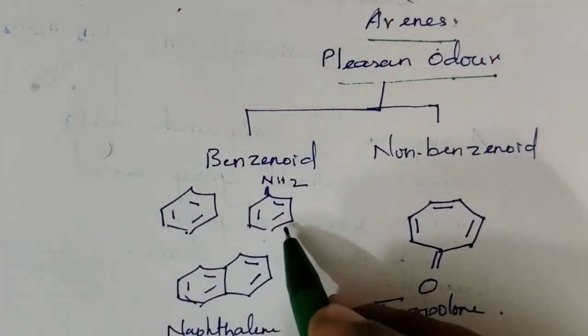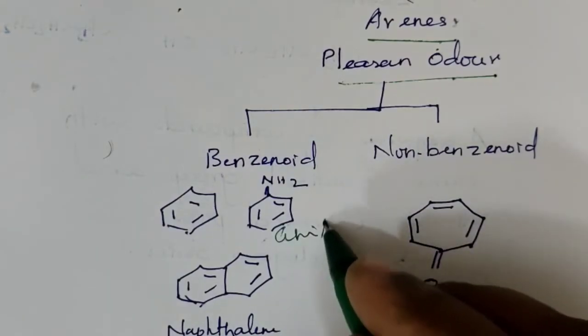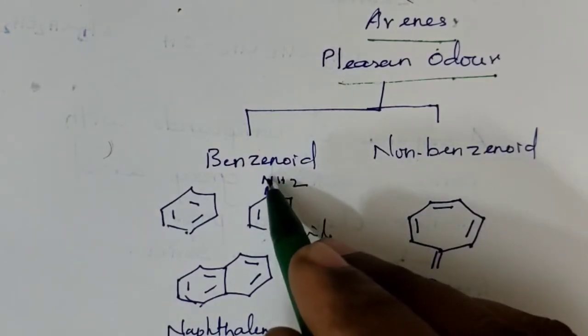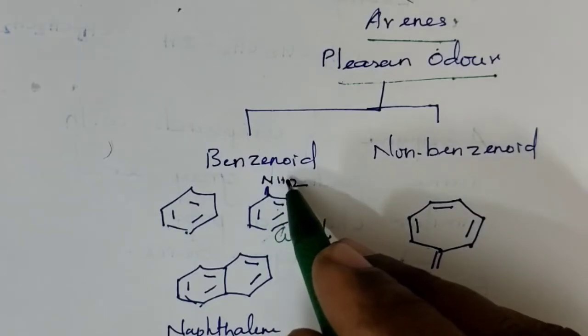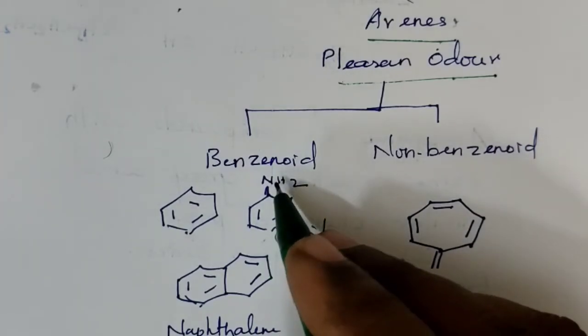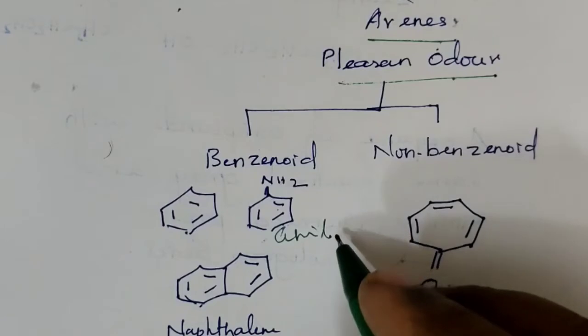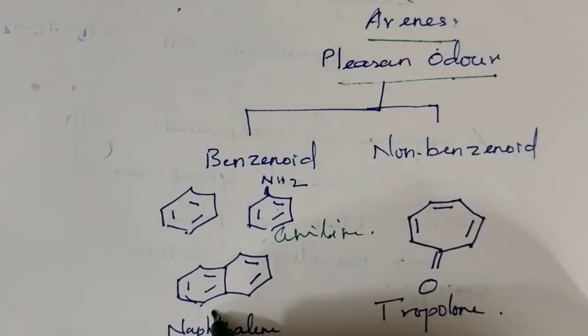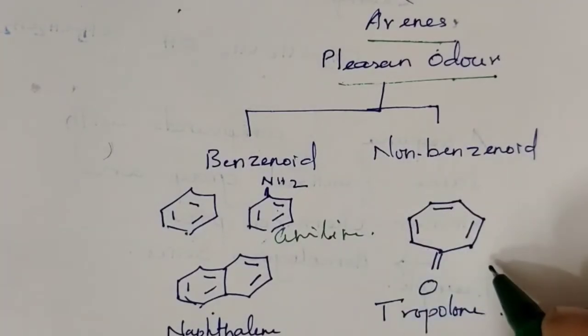Another aromatic compound is called aniline. On benzene, if we have an NH2 group, then it is called aniline. This is another aromatic compound, called naphthalene. This is another aromatic compound called tropolone.